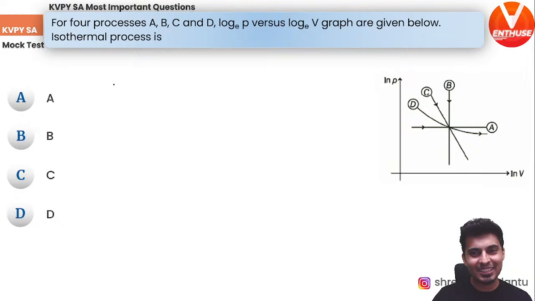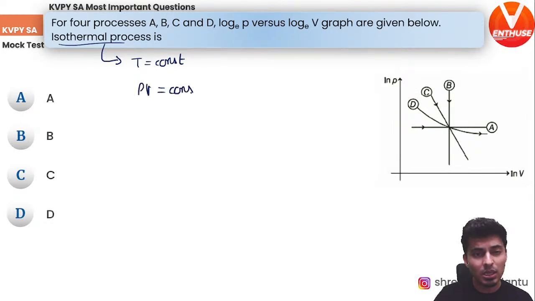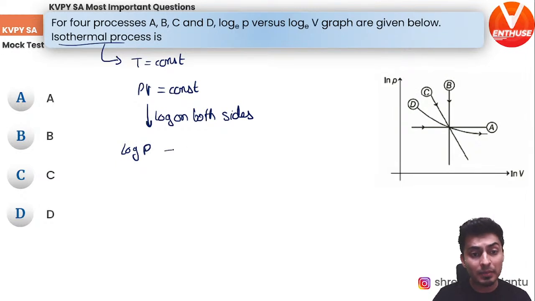All right. So let's see what to do. Because it is isothermal process, that means temperature is constant. And if temperature is constant, PV is constant. If PV is constant, take logarithms on both sides. If you take logarithm on both sides, what happens? Log P plus log V is log of a constant, which is another constant.